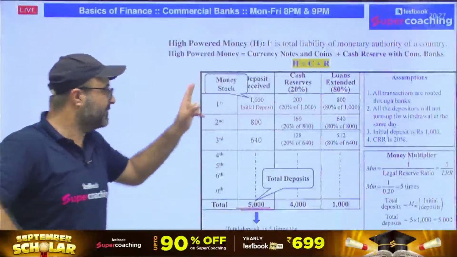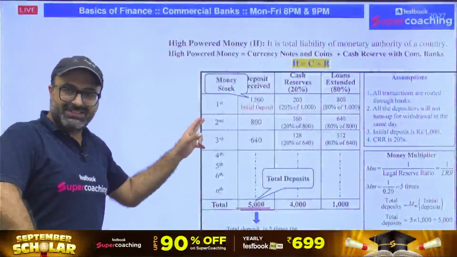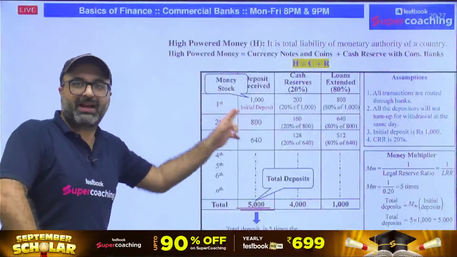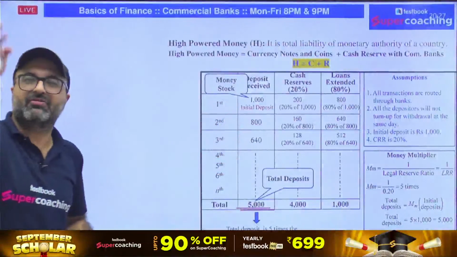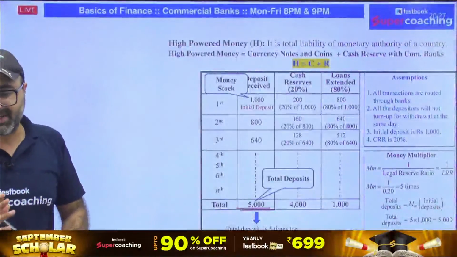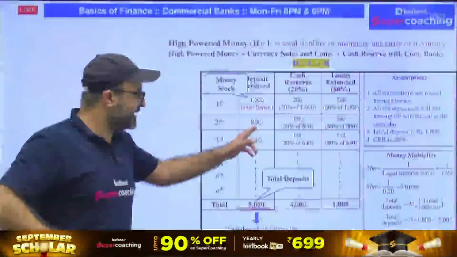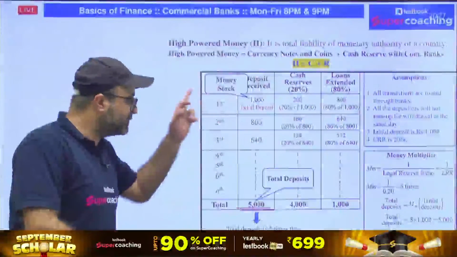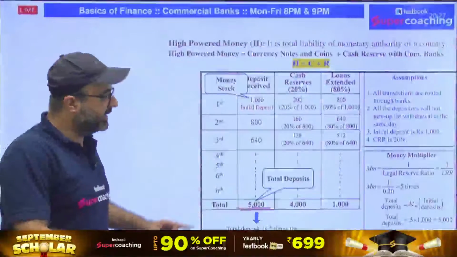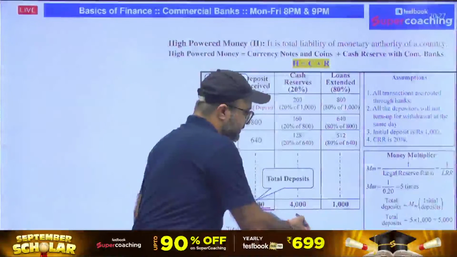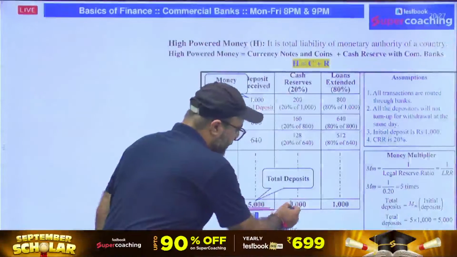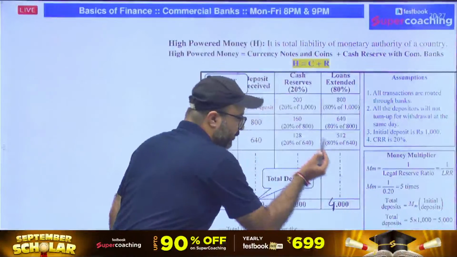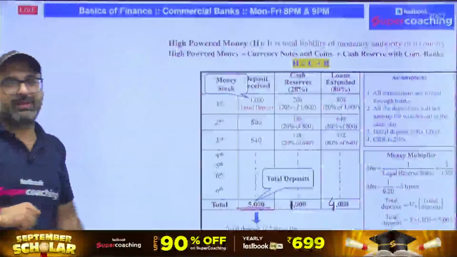And now that amount is given on loan to the second person, and that amount which is given as loan to the second person will become the bank's deposit again, because we have assumed that it is a 100% cashless economy. So out of this 800, again 160 will be reserved, 640 will be loan, and it keeps on going till the time your total reserve becomes 1,000 and the total lending will be 4,000.